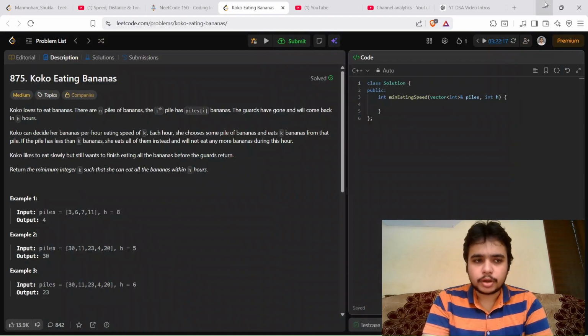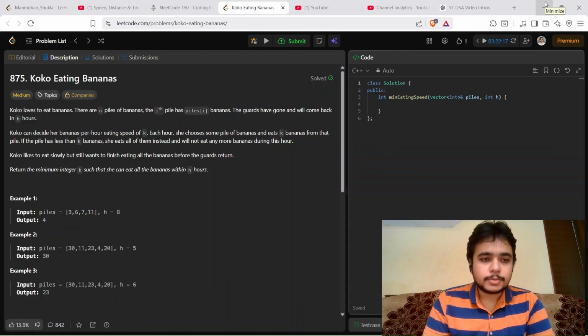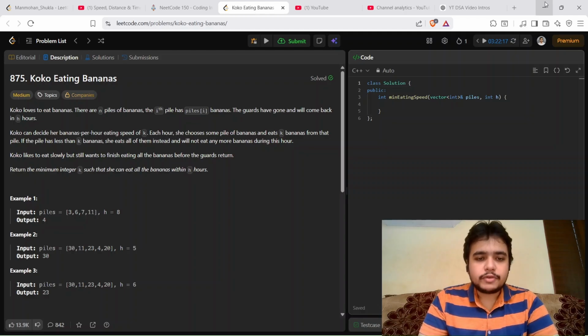First, we understand the problem statement. Coco loves to eat bananas. There are n piles of bananas, and the ith pile has piles[i] bananas. The guards have gone and will come back in h hours. Coco decides her banana-per-hour eating speed of k. Each hour she chooses some pile of bananas and eats k bananas from that pile. If the pile has less than k bananas, she eats all of them instead and will not eat any more bananas during this hour. Coco likes to eat slowly, but still wants to finish eating all the bananas before the guards return. Return the minimum integer k such that she can eat all the bananas within h hours.